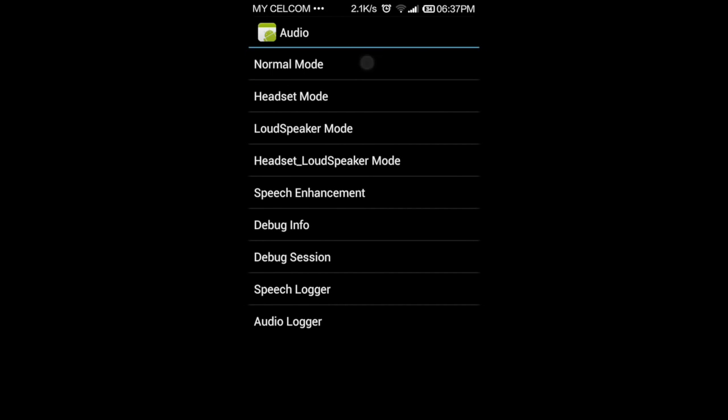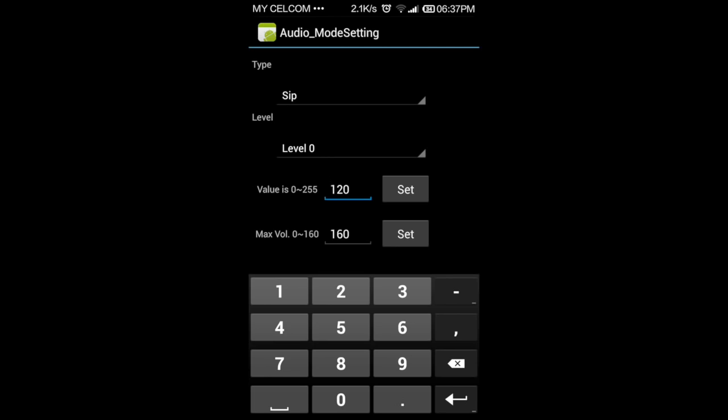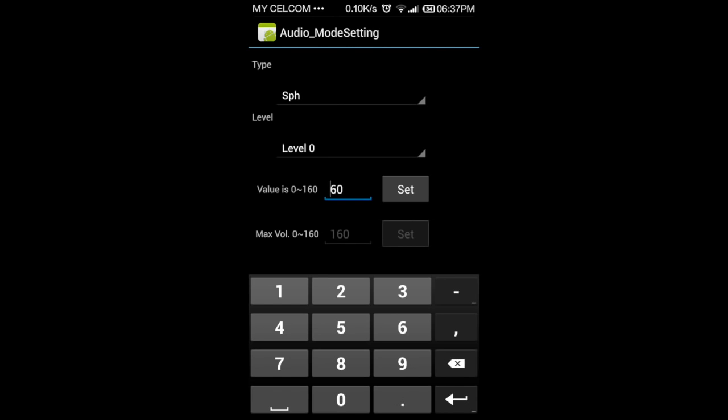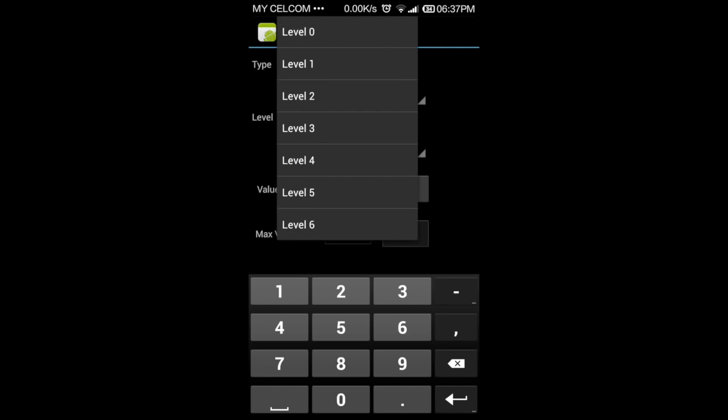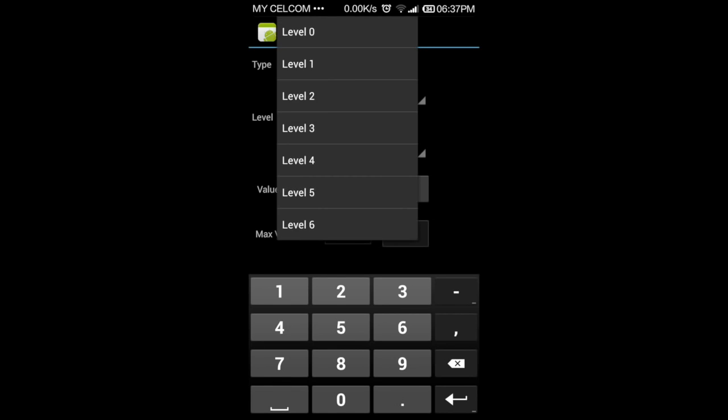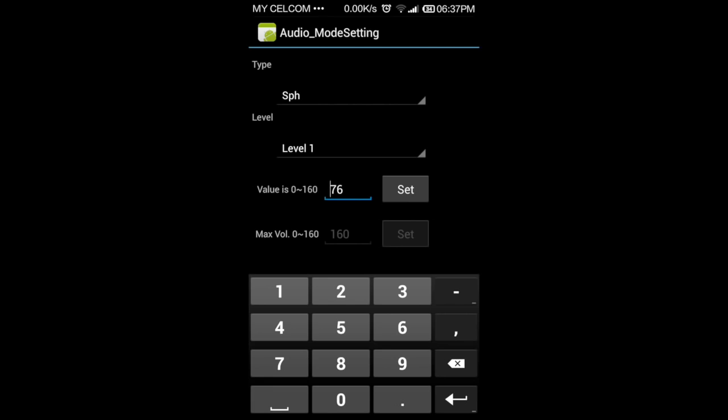Go to the normal mode first. In this column, type, please change from SIP to SPH, and then for level 0, put the value 60, and set. Click on set, and then go to level 1, put the value 76 and set.